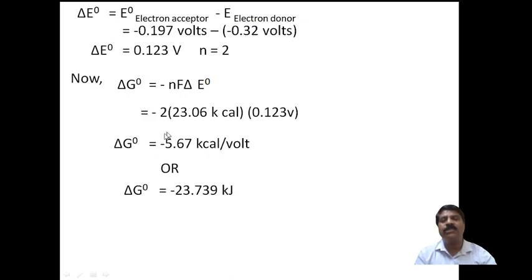Or in joule terms, the value changes to minus 23.739 kilojoule. And this is the calculation of the change in free energy using the standard redox potential.